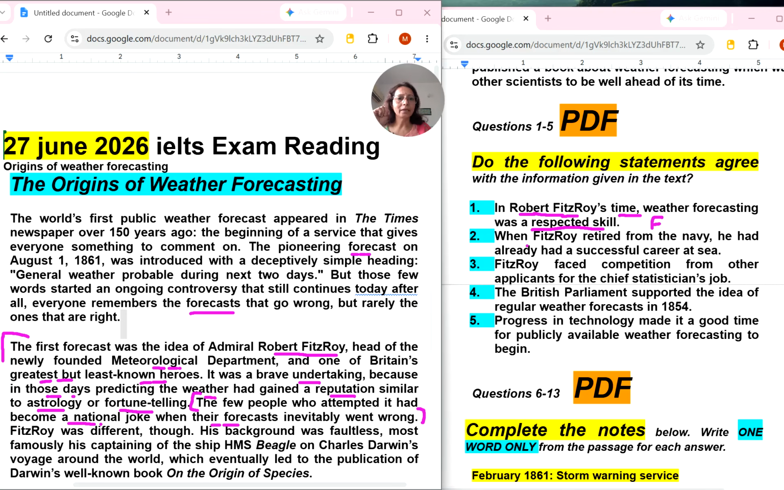Second, and of course you can read this paragraph also, but the person's name is not there. That's why I'm not reading this first paragraph. When Fitzroy retired from the Navy, he had already had a successful career at sea. Retirement was the idea. Okay, let's move to the next paragraph.